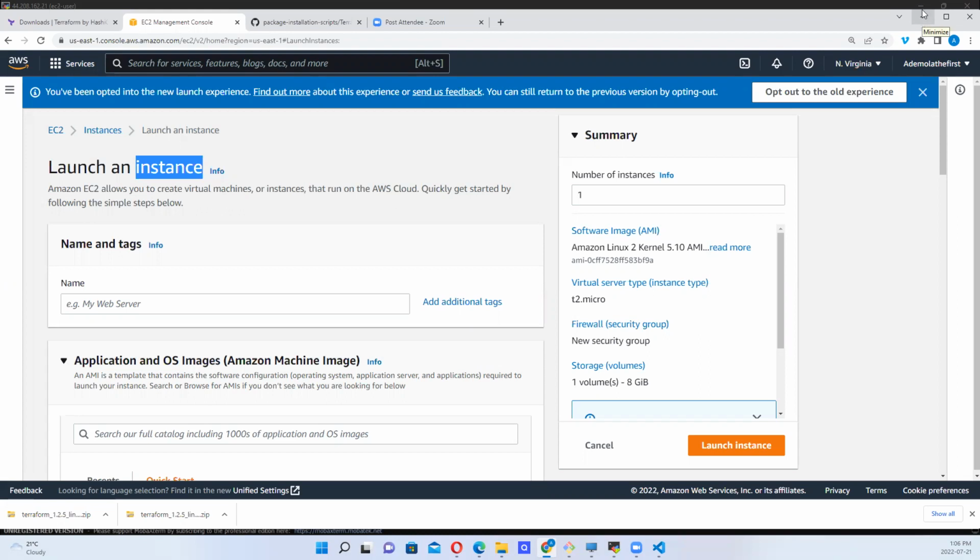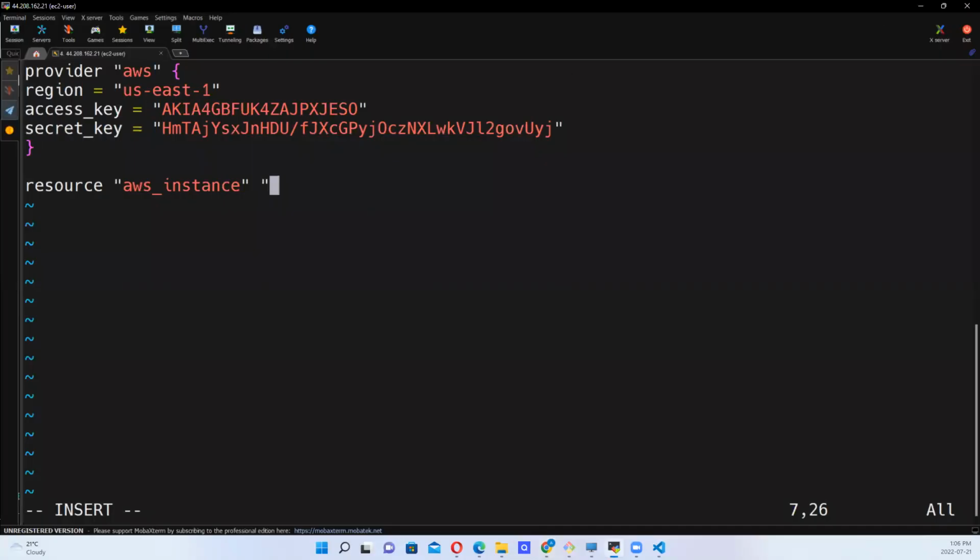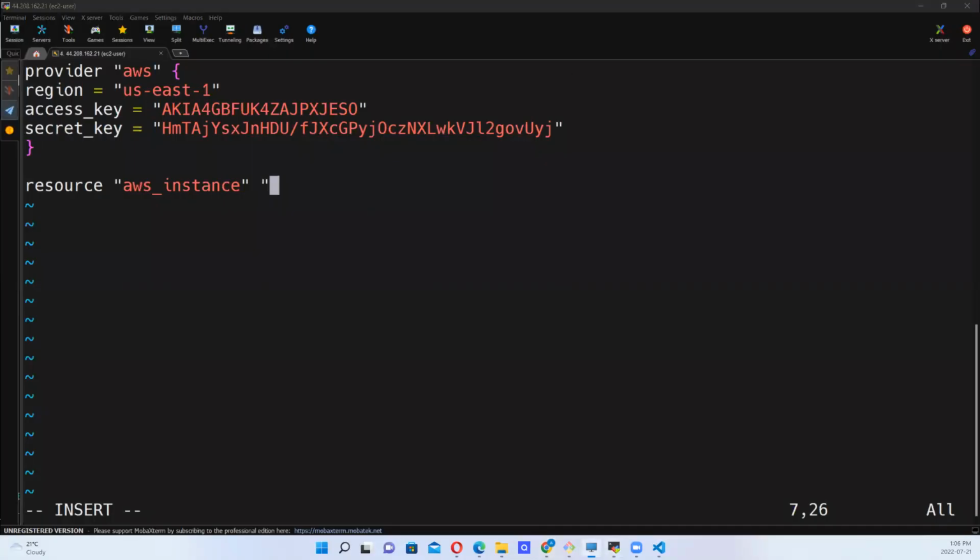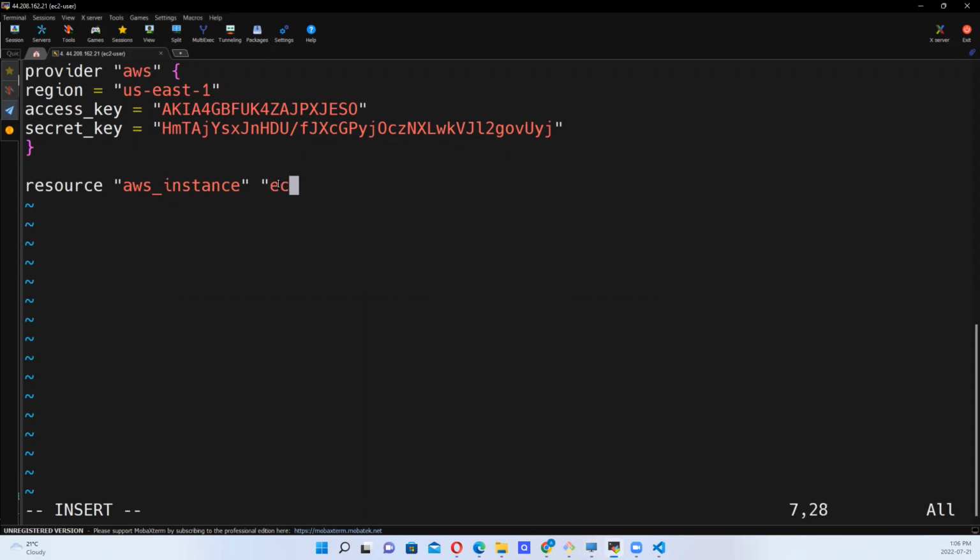So let's call it EC2 instance, just like a nickname. This could be anything, but this part has to be like this.